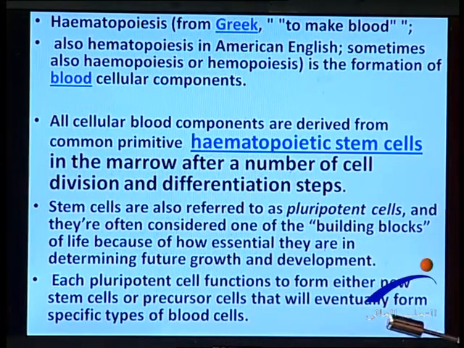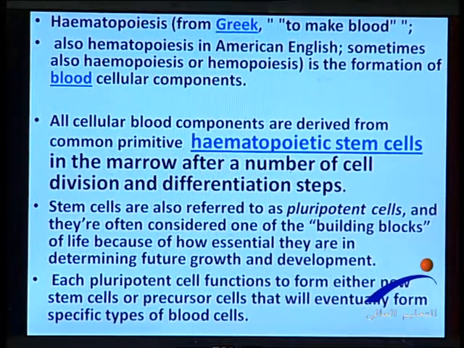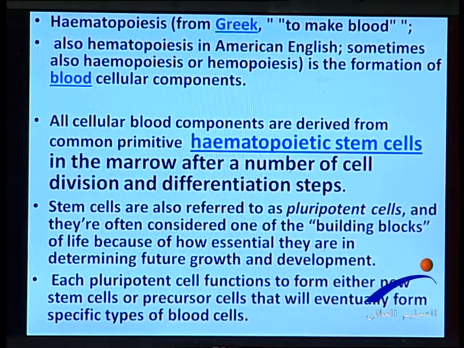The primitive cells are called hematopoietic stem cells. Where are these cells? They are present in the bone marrow, and they give rise to mature blood cells, different blood cells, after several kinds of division, proliferation, differentiation, and maturation.